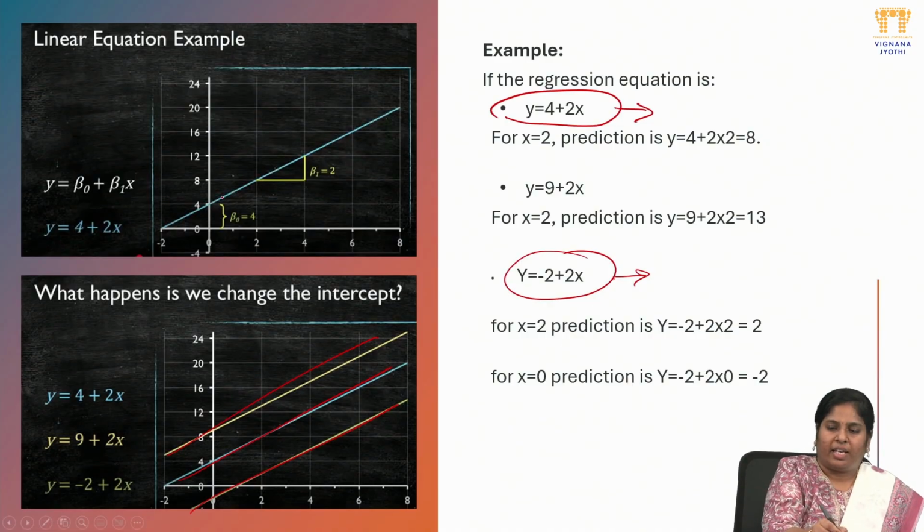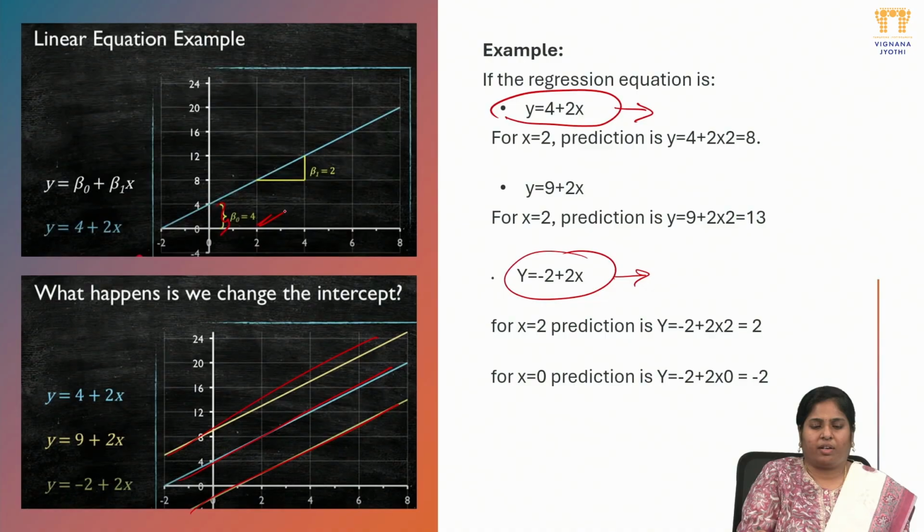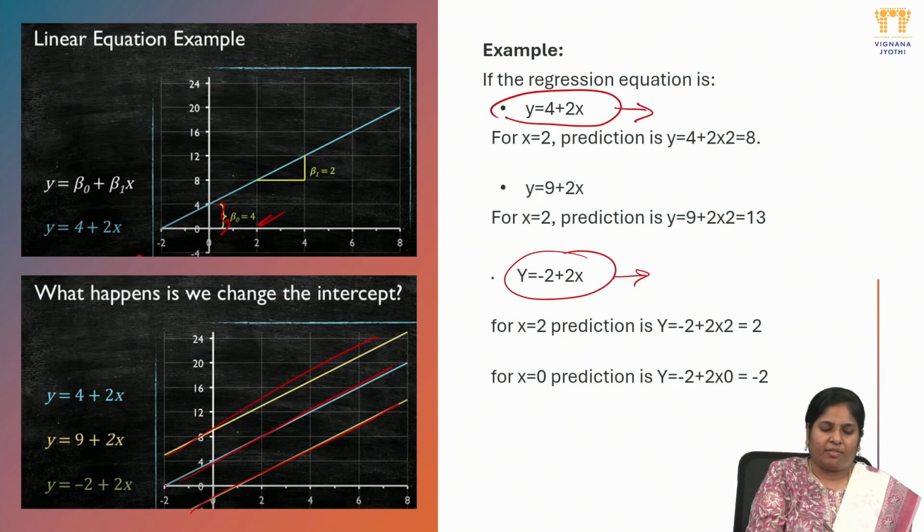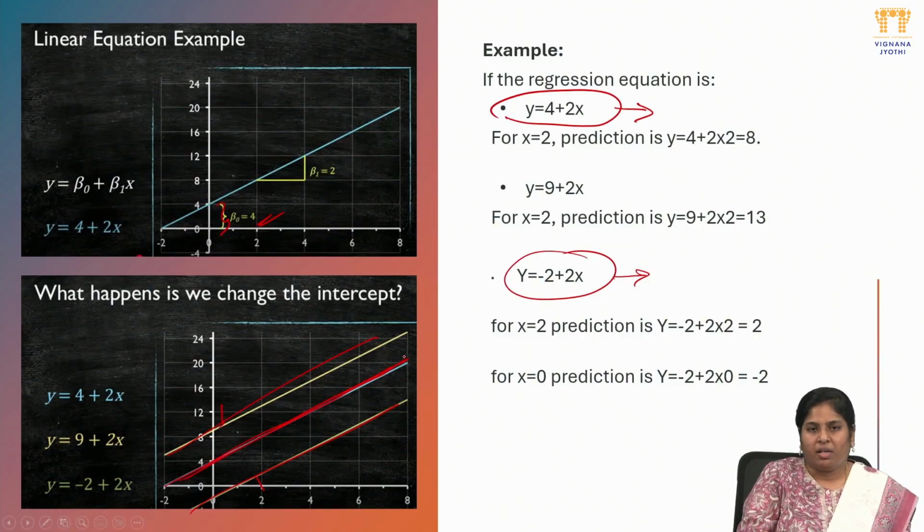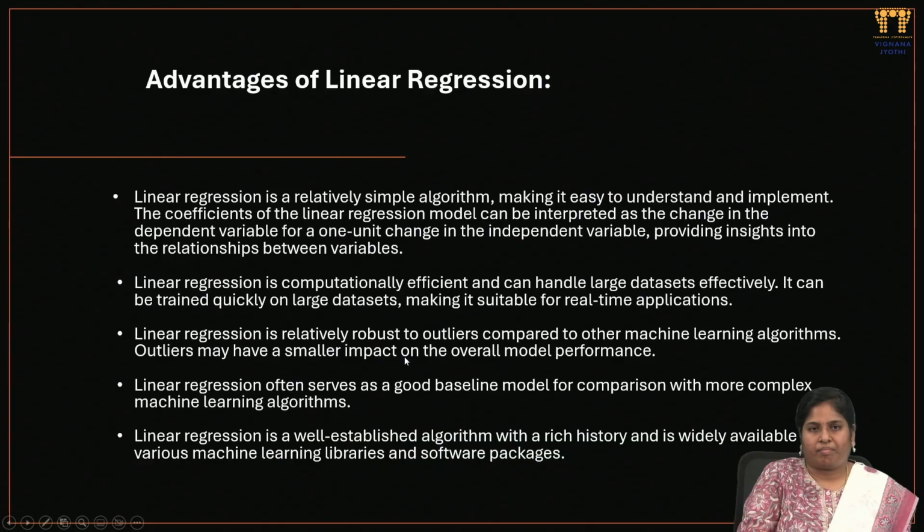So here I can say the value is 4. The intercept point may be positive or negative, both sides will be there. So we can take the range in between the high and the low, and in between we decide that this is the best fit line we can consider for the prediction.